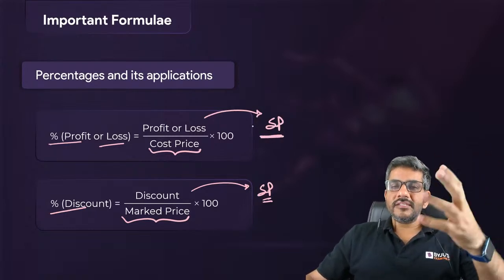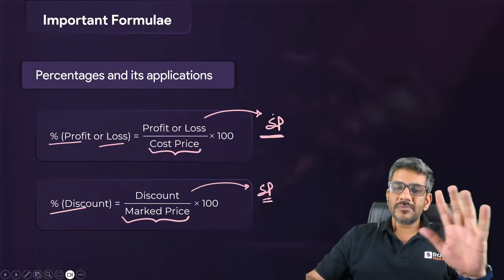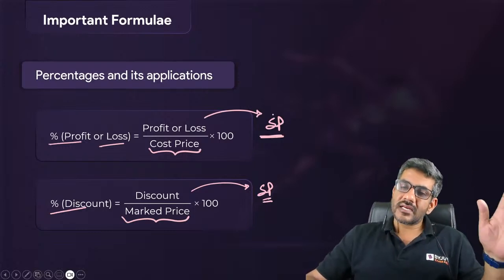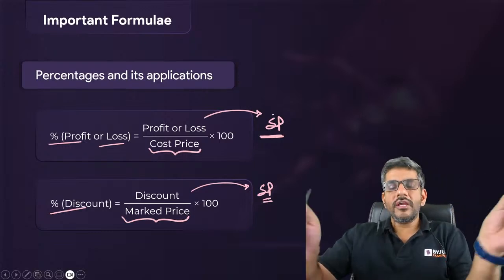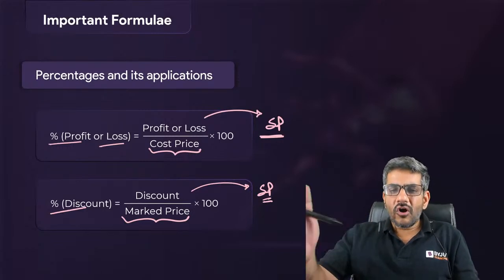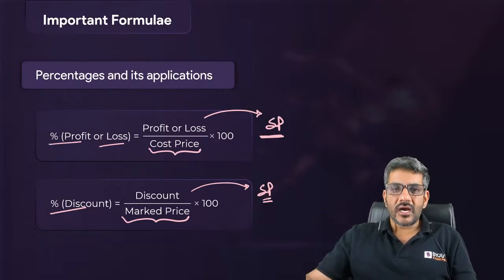Through that, we always calculate a relation between cost price and marked price. भाई cost price में कुछ बढ़ा घटा के selling price बनता है, marked price में discount कम करके selling price बनता है. अगर दोनों को equate कर दूं मैं, तो I will have a relationship between marked price and cost price, on which many a times questions will be asked to you. That's the other thing that I wanted to discuss over here, right?